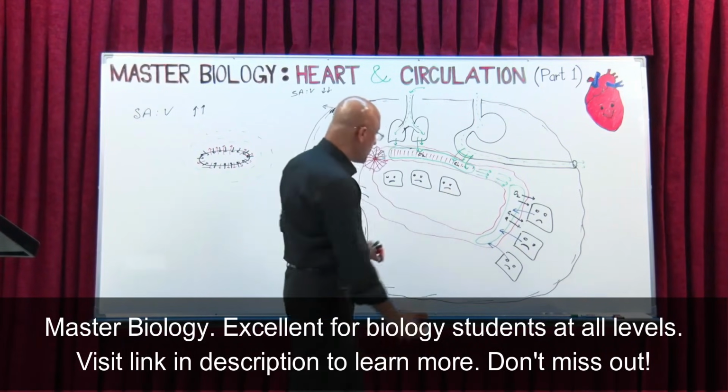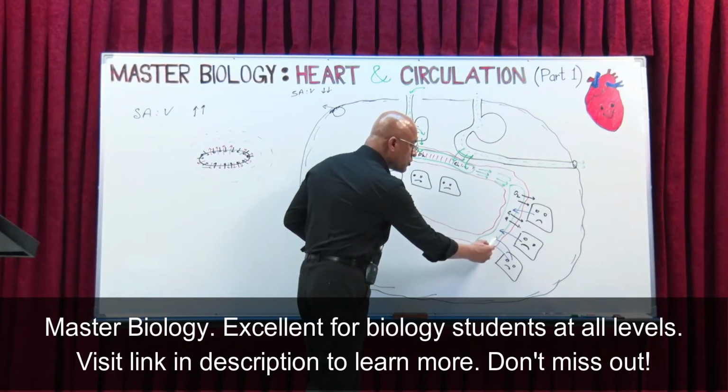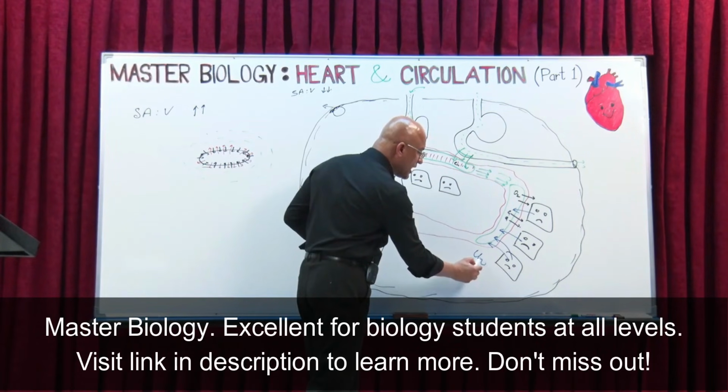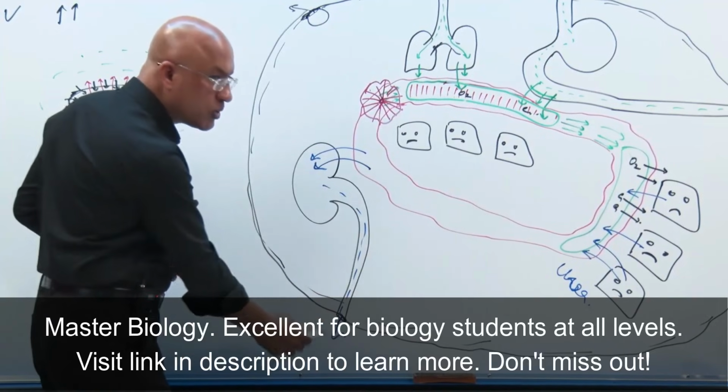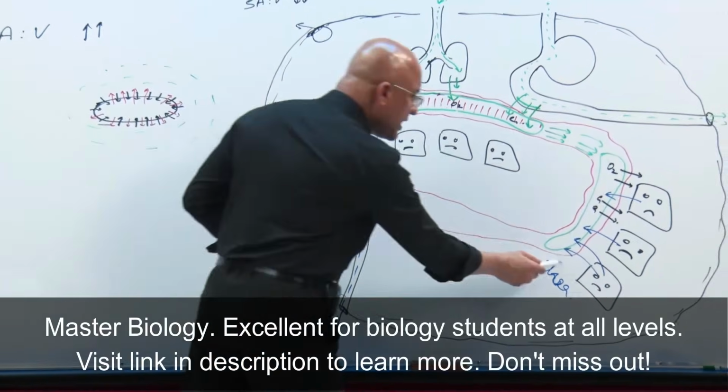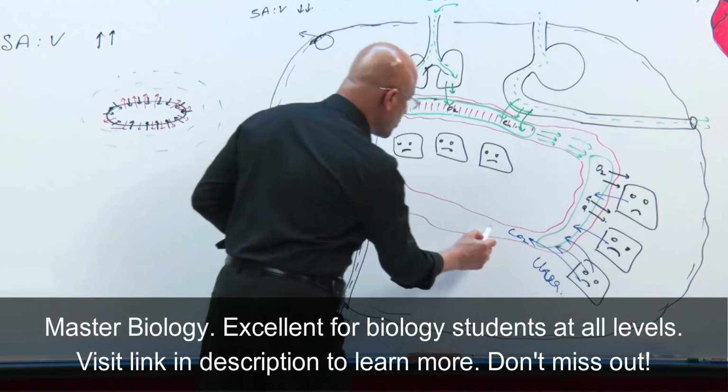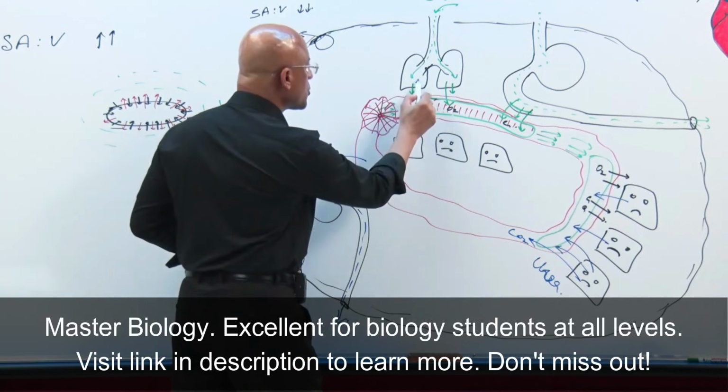Is that right? The urea, let's suppose, as a metabolic waste, will eventually be going out through this system. Or the carbon dioxide which is being produced will be taken and eventually it will go out through the lungs.